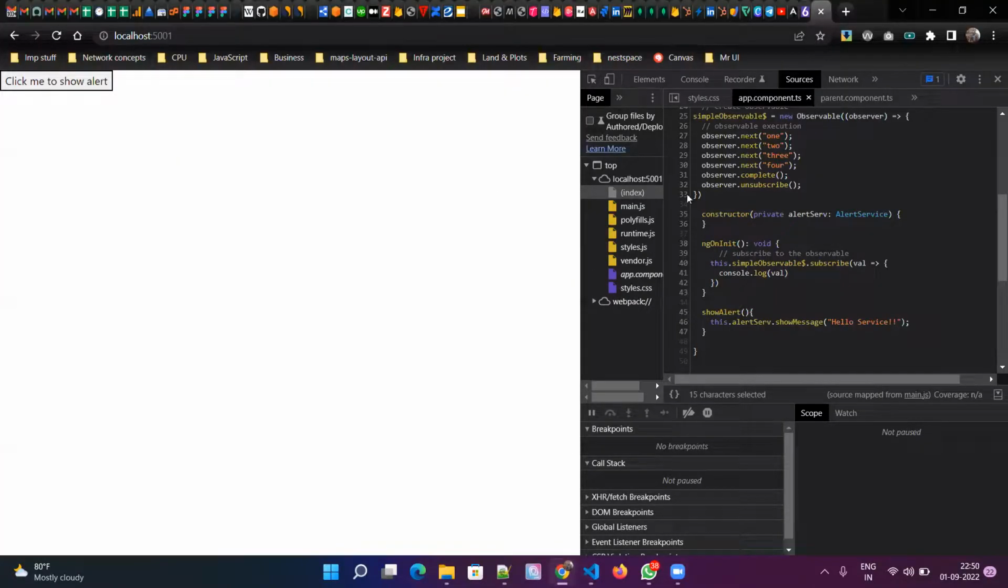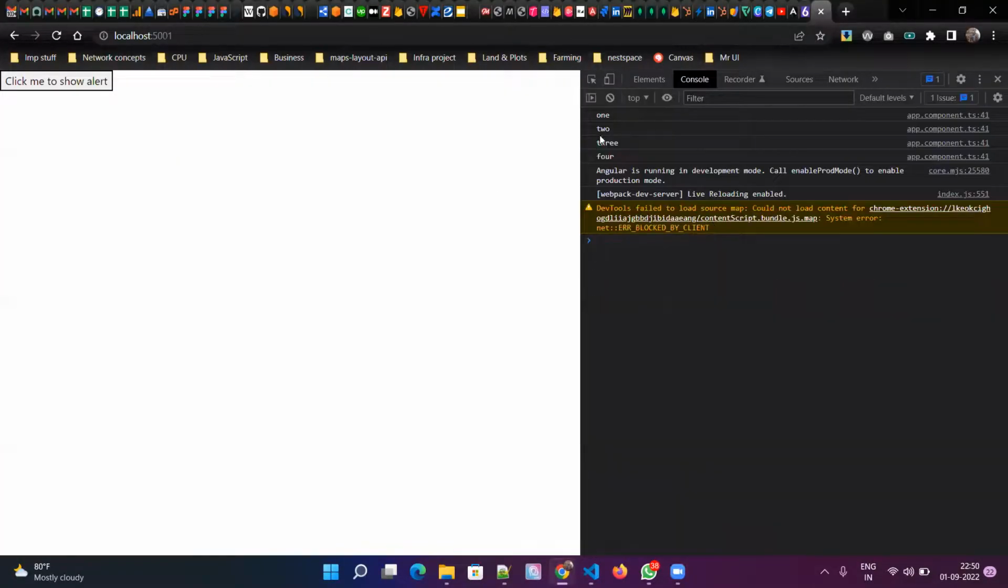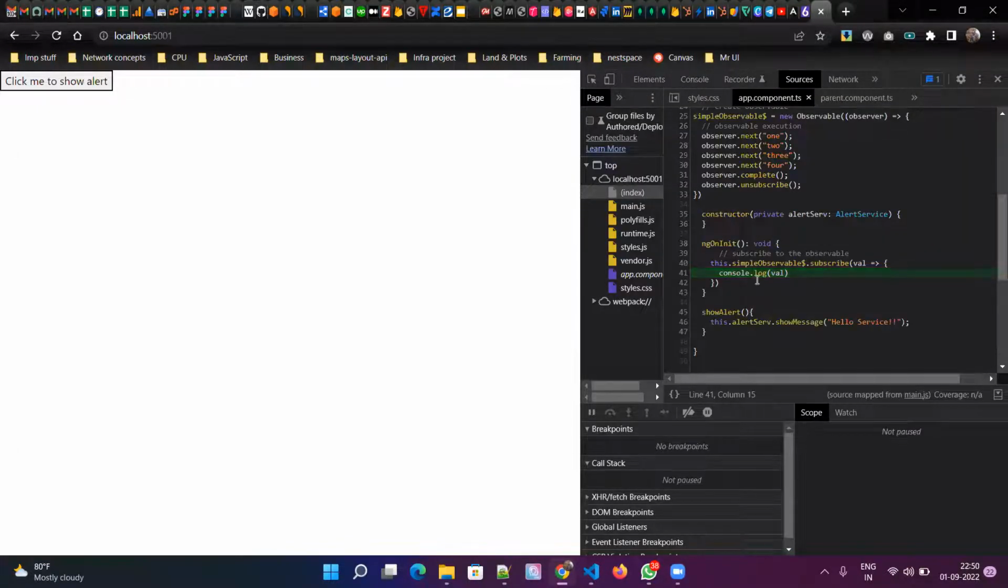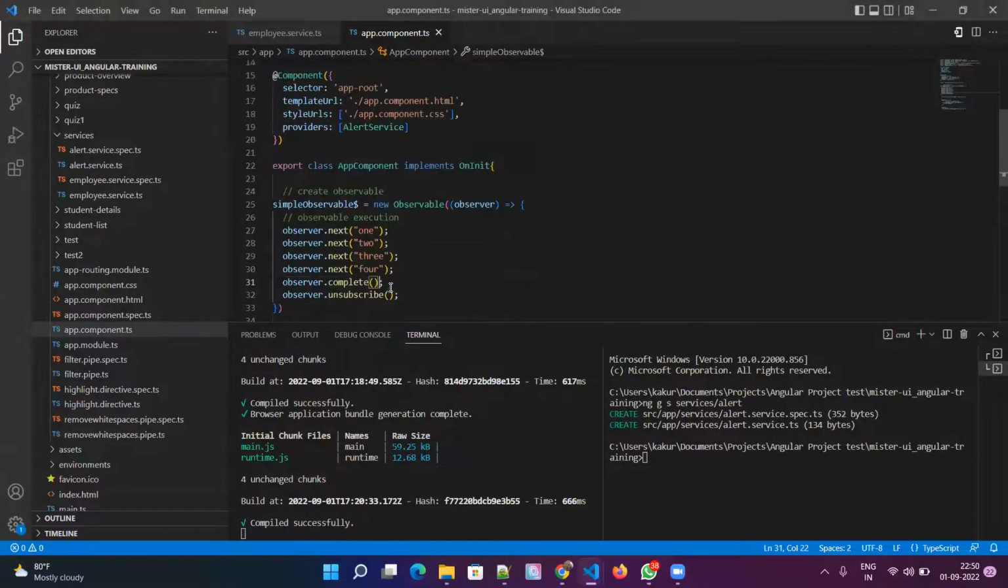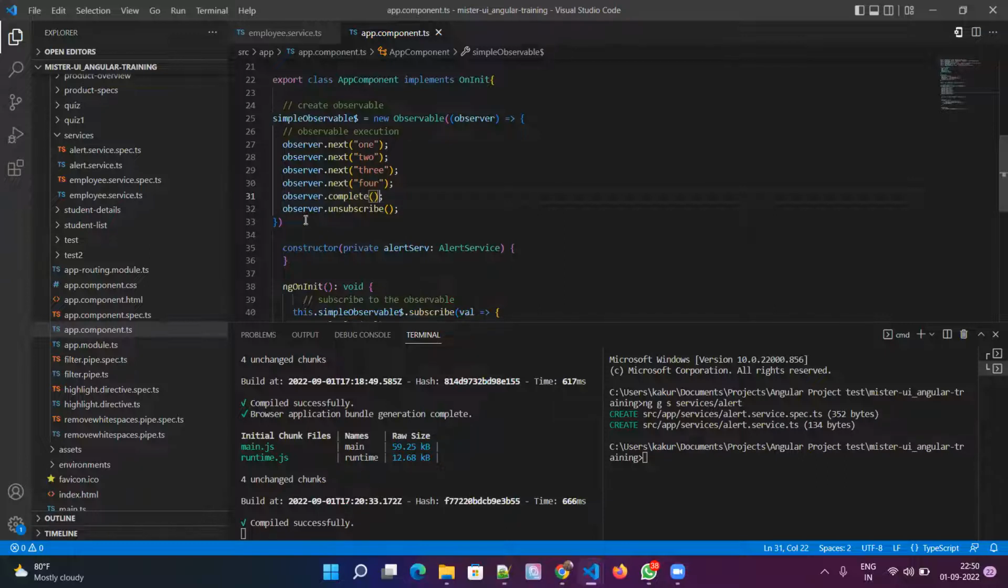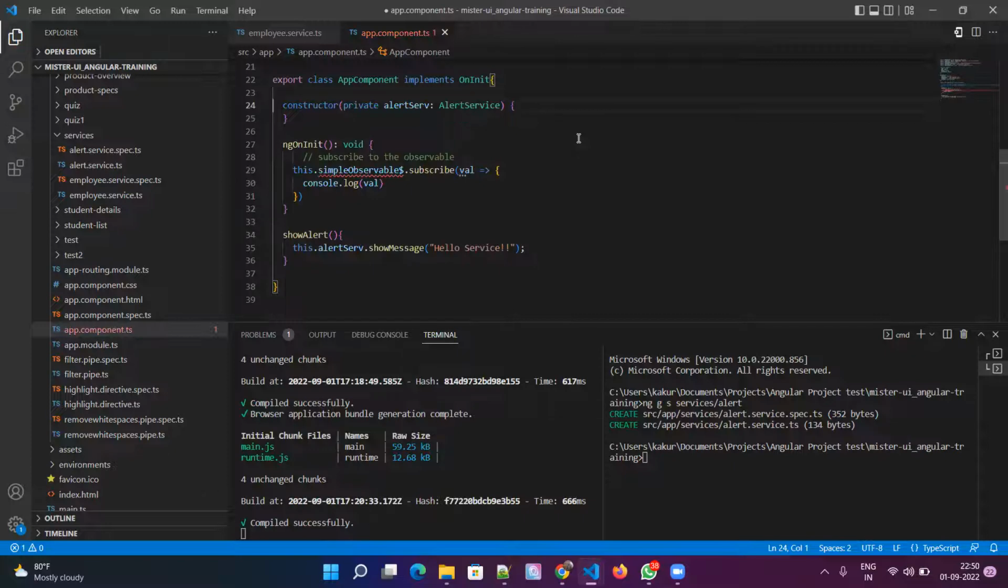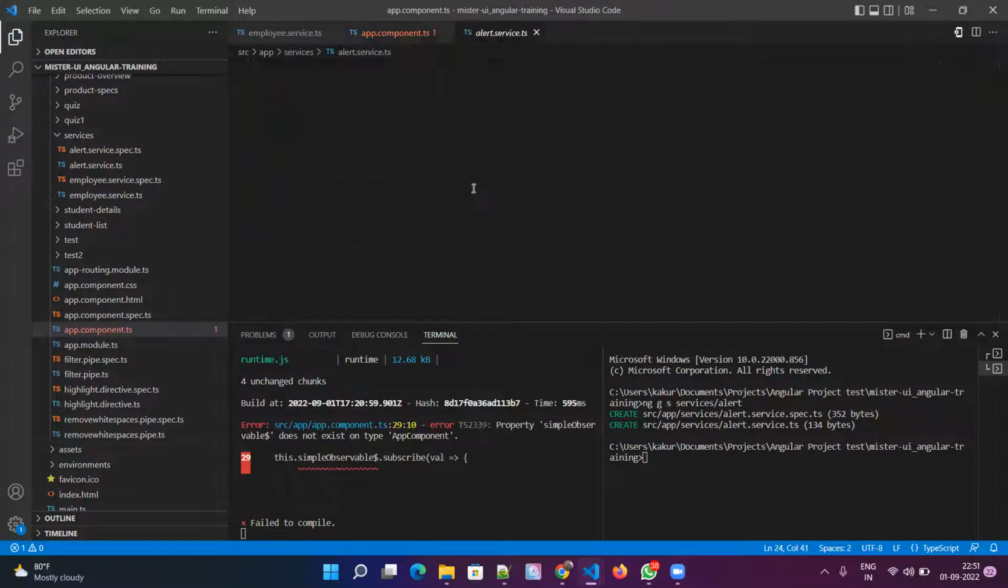If we go back and see the console, I can see 1, 2, 3, 4, and all are getting printed at line number 41. Line number 41 is our console.log statement. Okay, so basically from here we are sending data, and here we are receiving it. Now let's extend this example a little bit and move this observable part from here to the alert service.